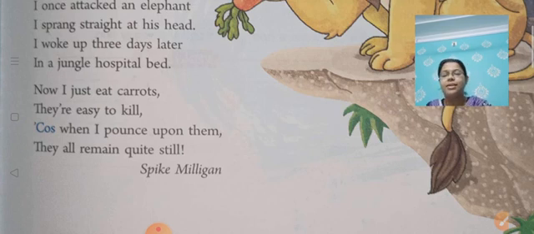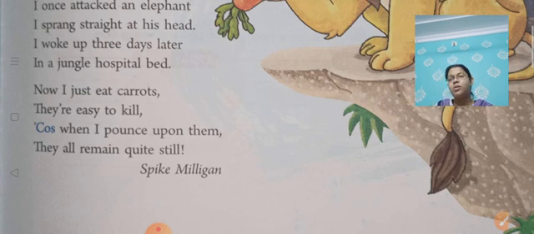Whenever it tries to attack and pounce upon the vegetables, what do the vegetables do? Well, they all remain quite still. That means they are all very quiet and they stay still. They don't even move from their place, right? Although they cannot move, we know that plants are also living things because they cook food by themselves and they also take in carbon dioxide, right? So according to the lion, whenever it tries to kill the vegetables, they remain silent and it becomes very easy for the lion to get all his veggies.